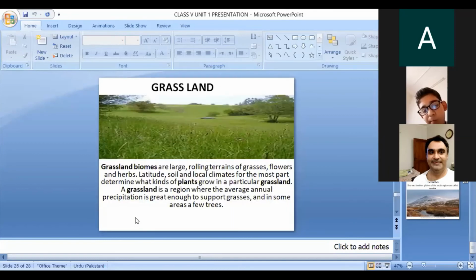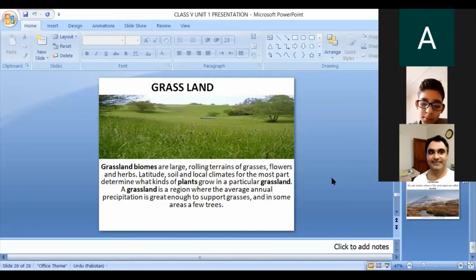Here I will explain that there are different types of grassland. The first one is tropical grassland, very famous, known as savanna. These grasslands are found in hot and humid tropical areas. Savanna has a rainy season. The second one is Mediterranean woodland. Mediterranean woodlands are areas that are hot and dry in summer and have a moderate winter. This region lies close to the Mediterranean Sea.